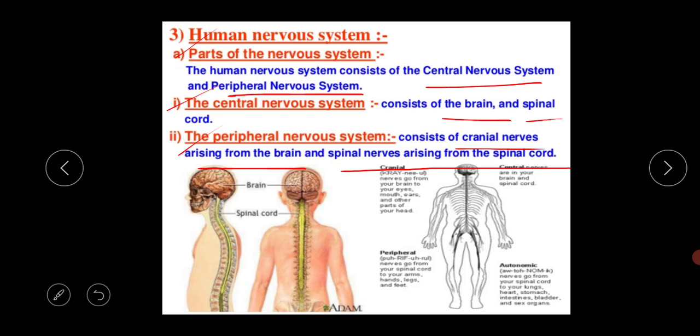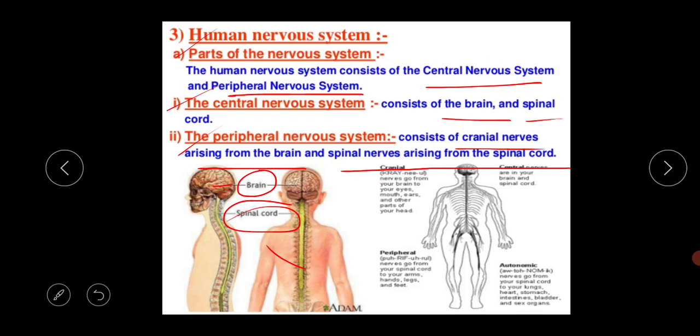Just look at the structure. On the left side is the central nervous system. The central nervous system consists of the brain and the spinal cord. This is the spinal cord and this is the brain. The backbone is called the spinal cord. With the brain and spinal cord, one central nervous system is formed.